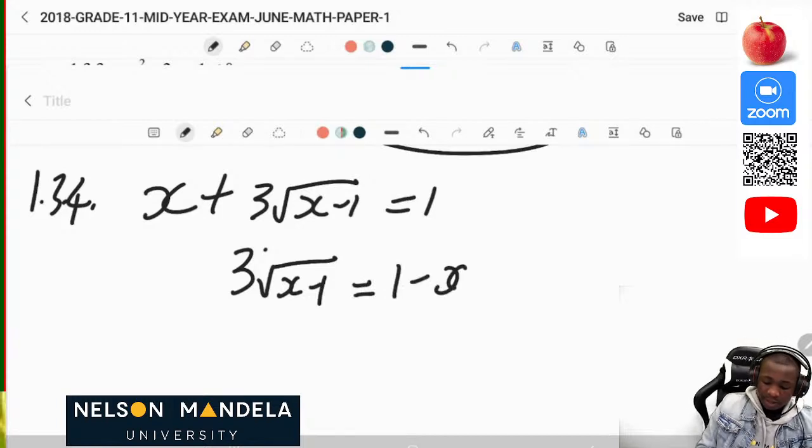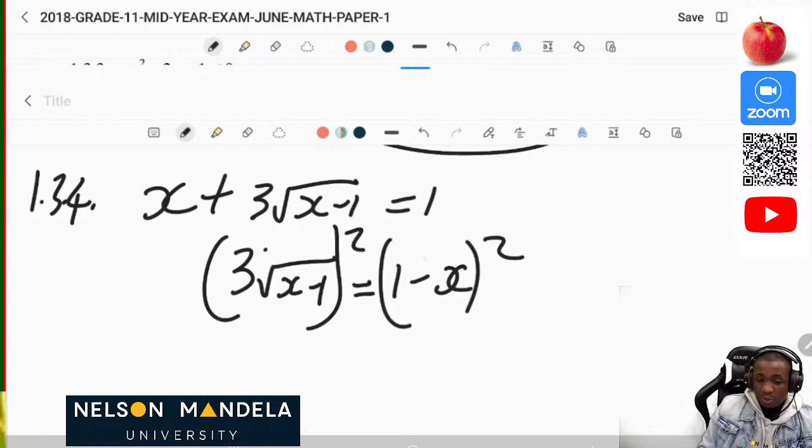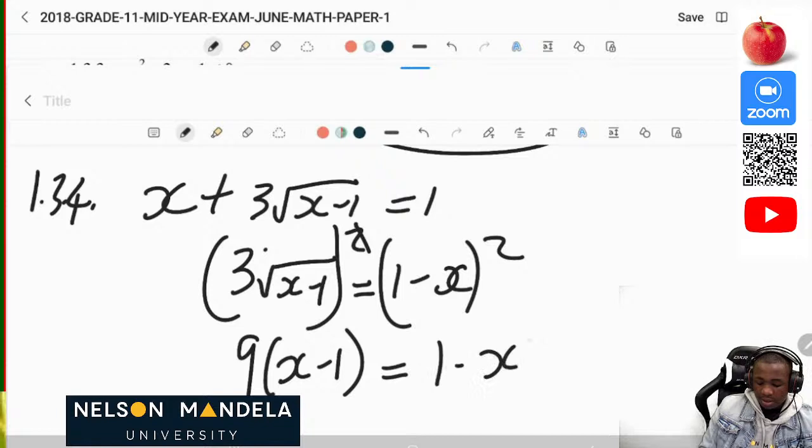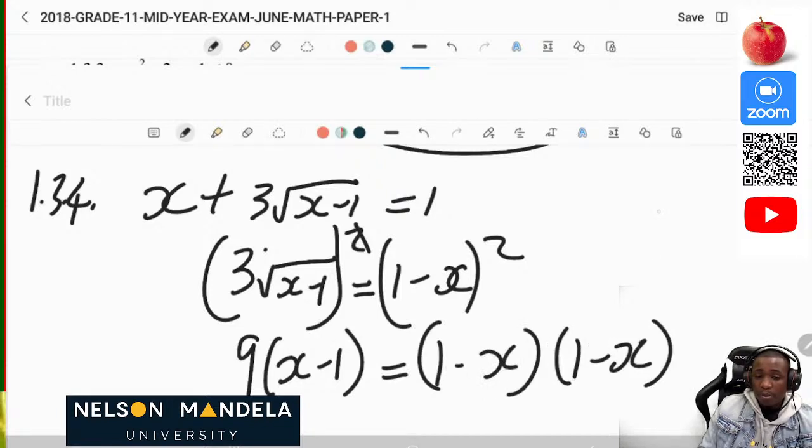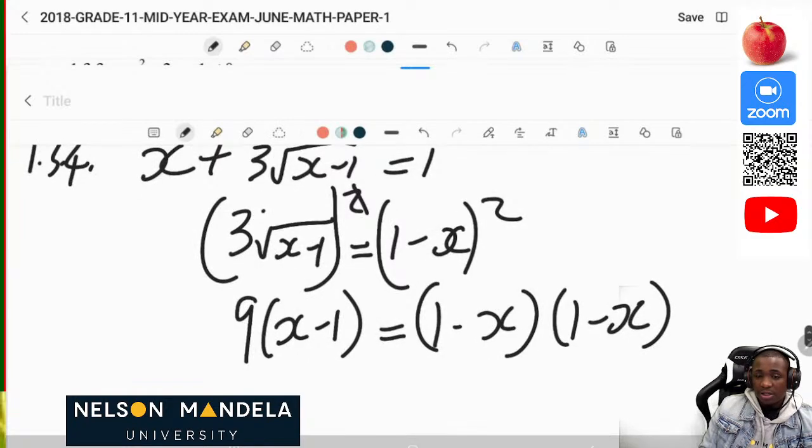Then after that we square both sides so that we can remove the square root. So when we square both sides, it's going to be 9 times x minus 1 equal to 1 minus x squared. So this is the same as this expanded form, so that you can open the bracket and simplify in a manner that you can definitely understand as well.